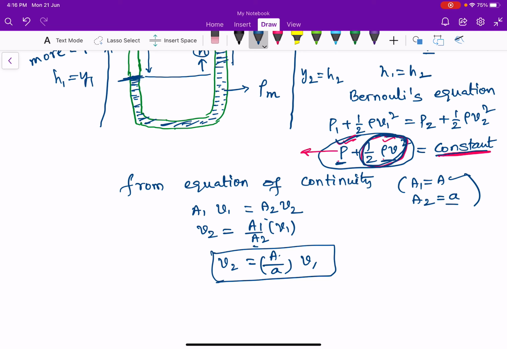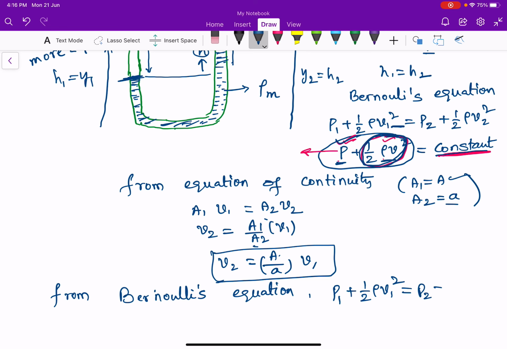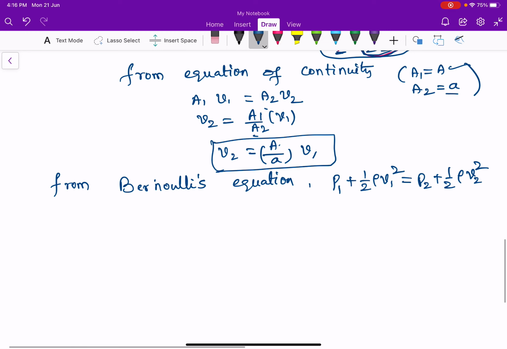Now I am taking this formula from Bernoulli's equation. As the heights are the same, h1 is equal to h2, so there will be no height term in Bernoulli's equation. So we have only the other terms: P1 plus half rho V1 square is equal to P2 plus half rho V2 square. So here we are going to obtain an expression for V1.